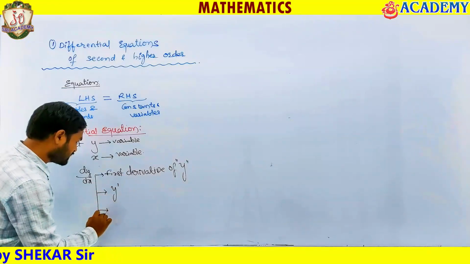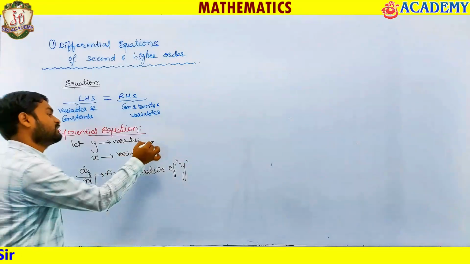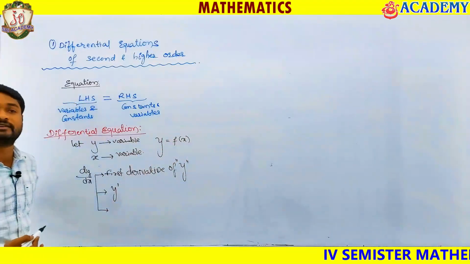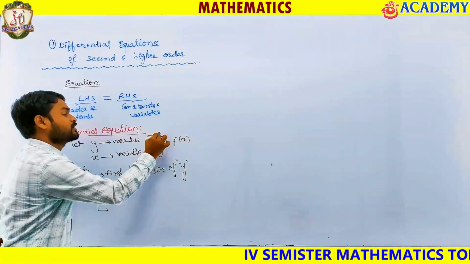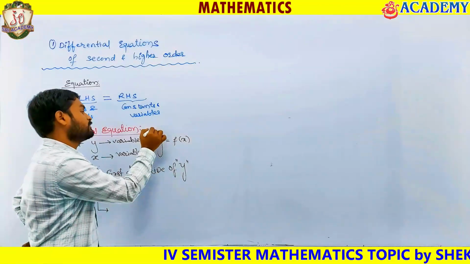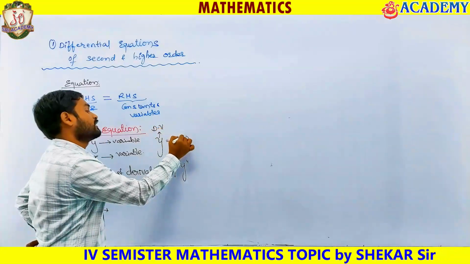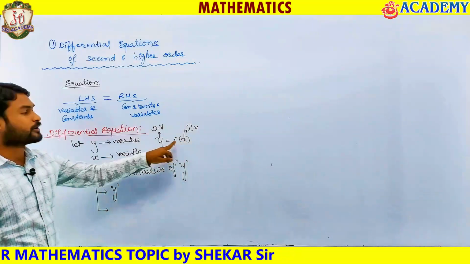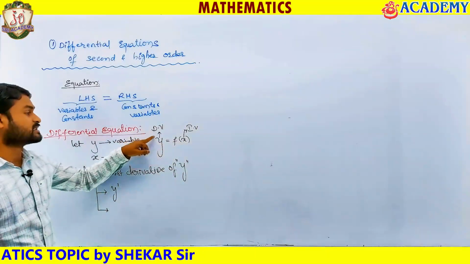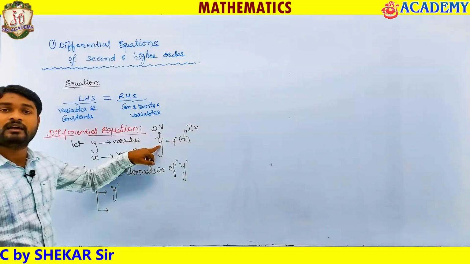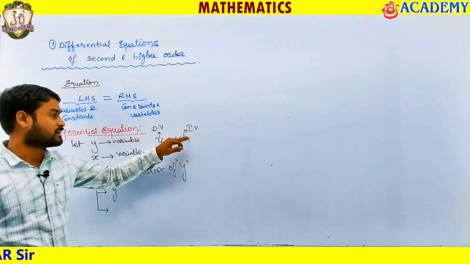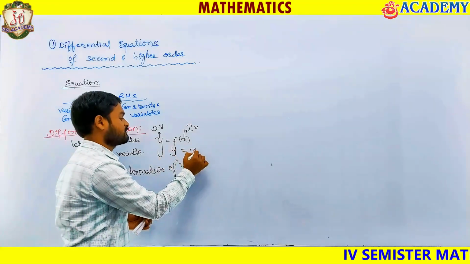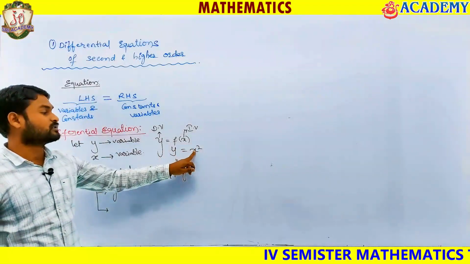This also can be written as, for suppose, y equals f of x is a function, where y is the dependent variable and x is the independent variable, because if I give the x value, you are going to get the y value. Even though it is a variable, it depends upon x. For example, if y equals x square: keep x equals 0, then y is 0.